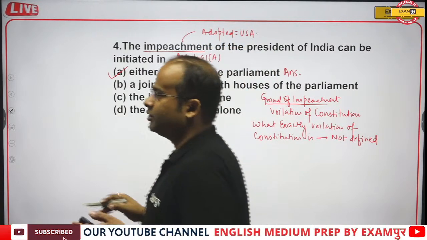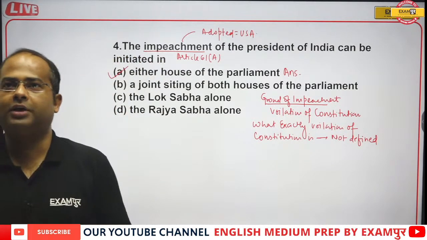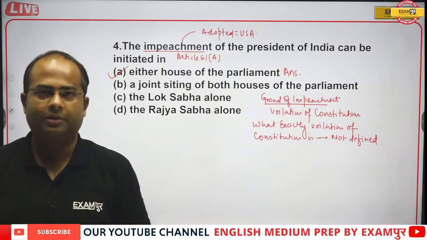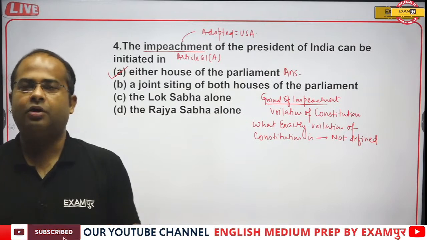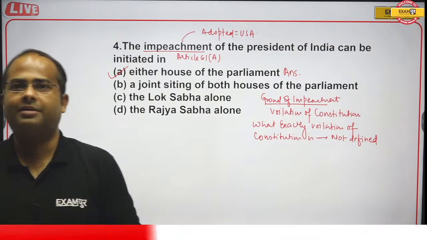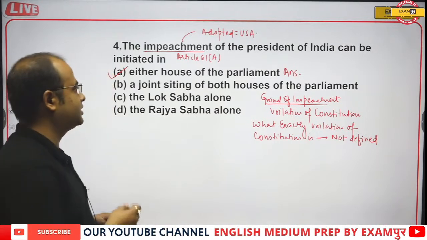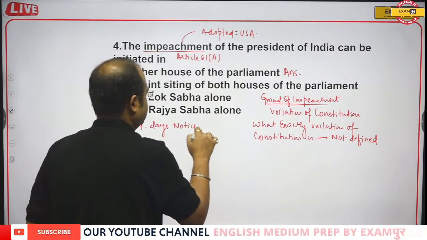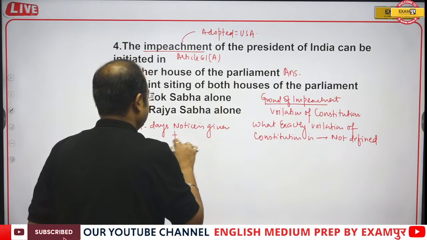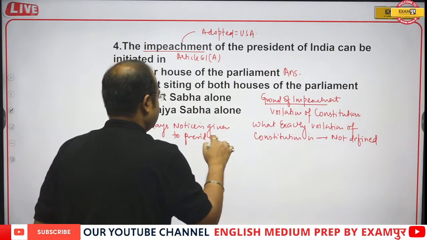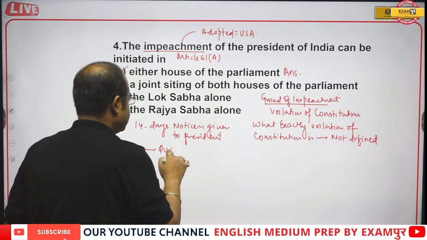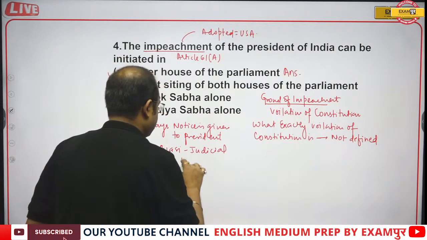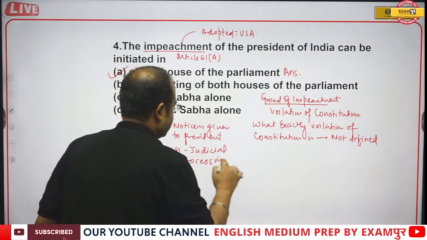Whenever the impeachment process is started, one fourth of the members of the house will sign the resolution and present it before the presiding officer, and then finally 14 days notice is given to the President. 14 days notice is given to the President, and it is a quasi-judicial process in nature.